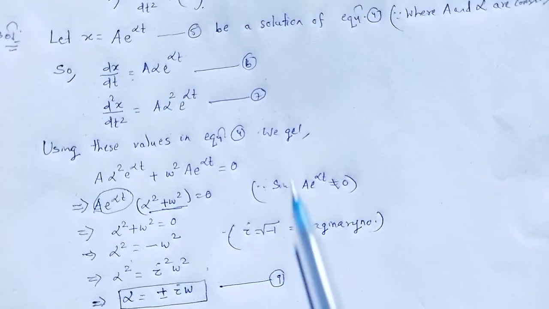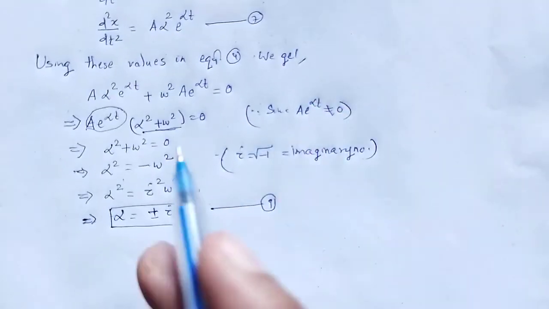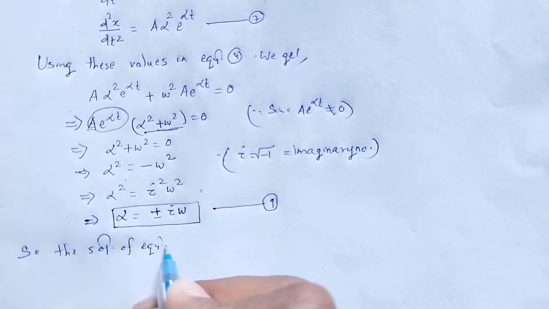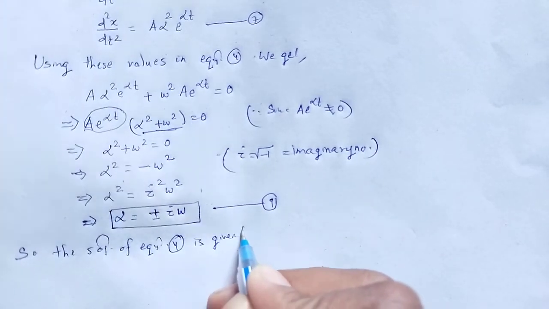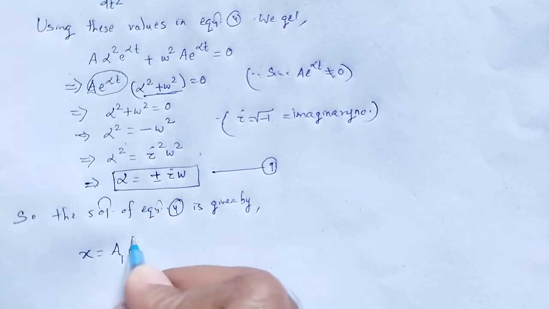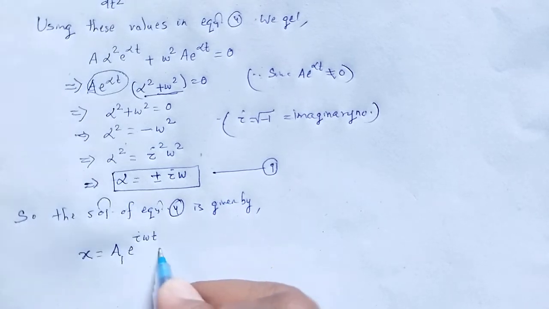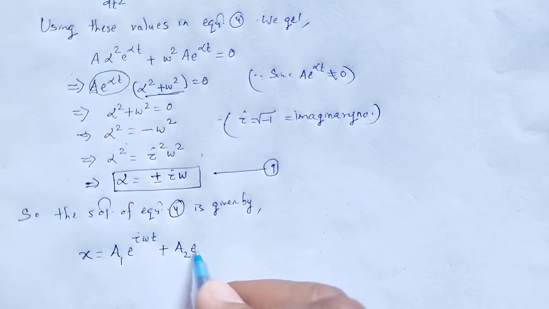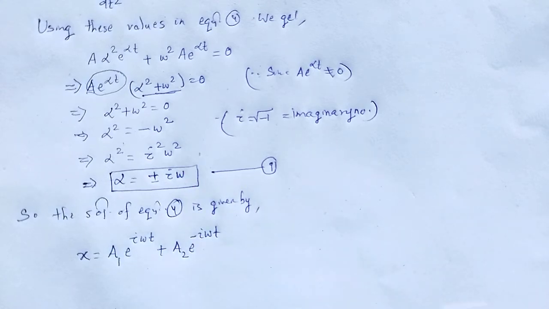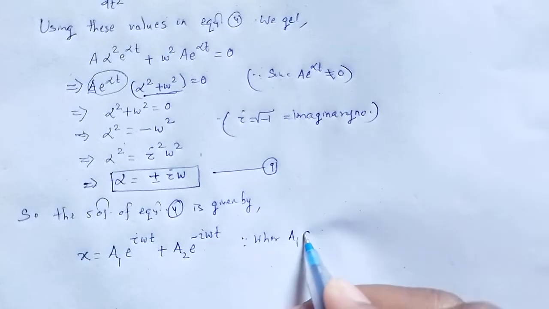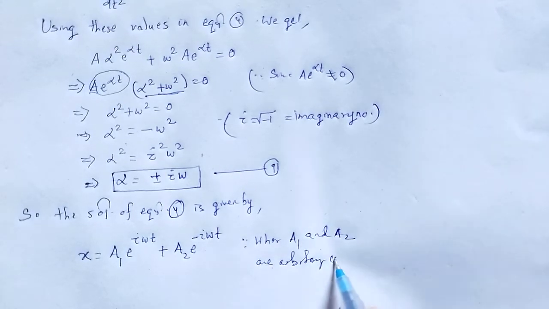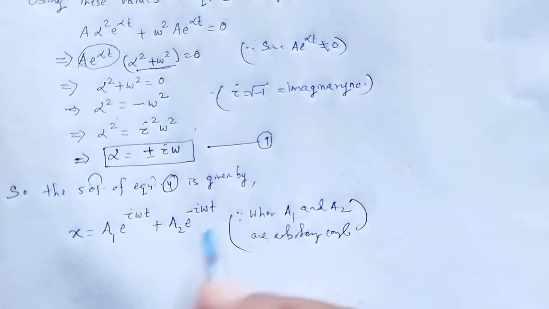So the solution of the given equation 4 is given by x is equal to a1 e to the power i omega t plus a2 e to the power minus i omega t, since alpha has two values, where a1 and a2 are arbitrary constants. That is equation number 9.